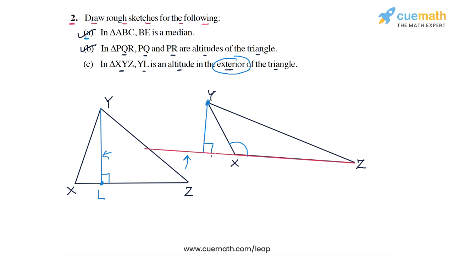And this is 90 degrees, and this is the foot of the perpendicular, which is foot of the altitude, which is L. And now we see that the altitude YL lies in the exterior of the triangle XYZ. So this is a situation in which this is possible, that the altitude lies in the exterior of the triangle. So that's part C, and with this we have completed question number 2.